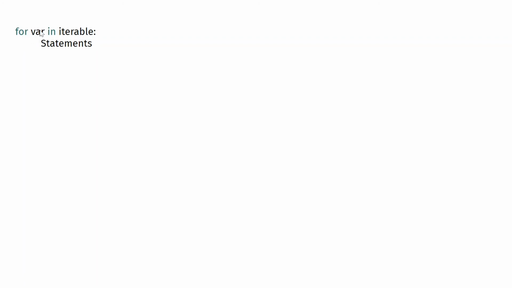var is not a keyword. You can use anything you want. You can use any letter, i, j, k. In is also a keyword, and iterable will be your list. So instead of iterable, you can put a list, a tuple or a string. In the beginning, you won't be able to understand this, but when we look at examples, you will understand this better. Suppose I have a list.